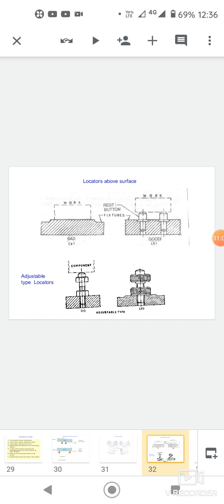Complete location has been accomplished by use of 3 points with reference plane, 2 points in second plane and 1 point in third plane. In this case, the axis of circular workpiece is located parallel to the machine table surface, which is the reference plane.